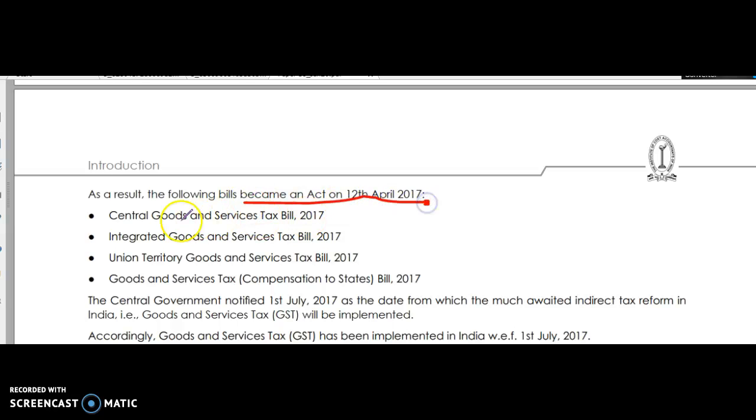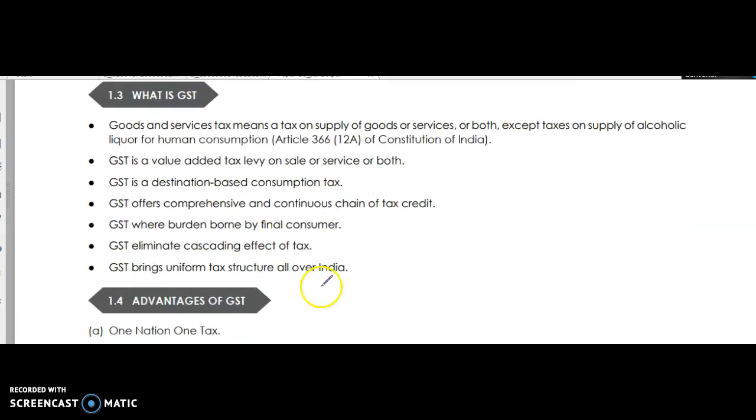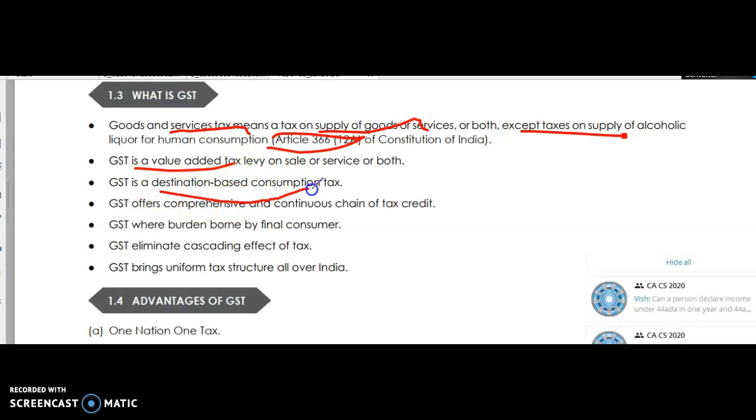When the act came, CGST Act 2016, every year the bill will be presented and amendments will come, so we have to go through the CGST Act and all. That's it. As I already told you, GST means goods and services tax on supply of goods and services, both goods and services, except alcoholic liquor for human consumption, because the article did not give power, and the states have power to levy under Article 366. GST is a value added tax, similar to VAT also. It is a destination-based tax.